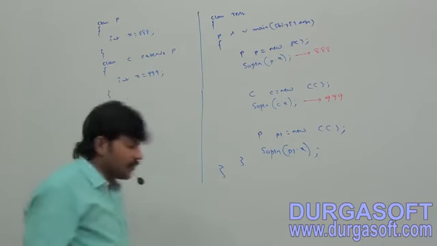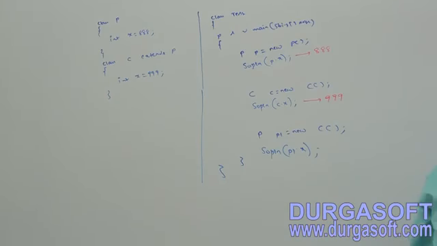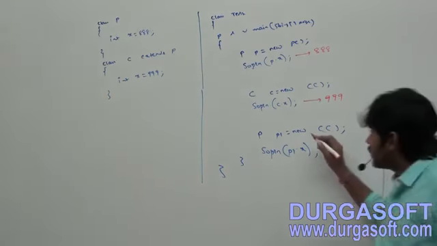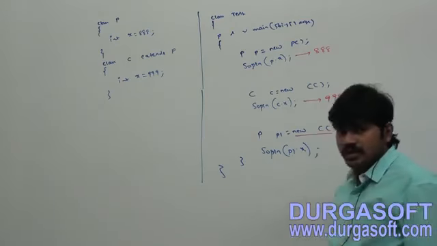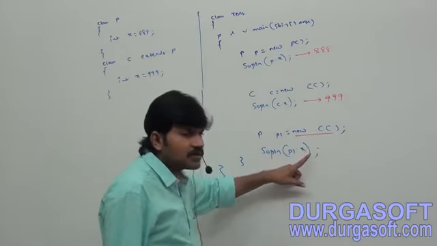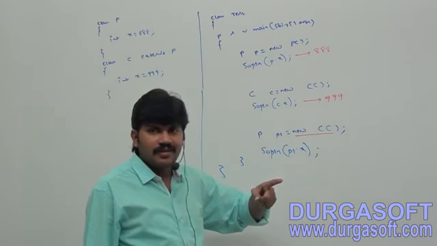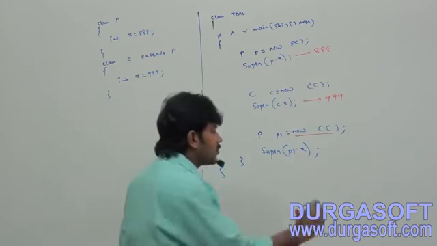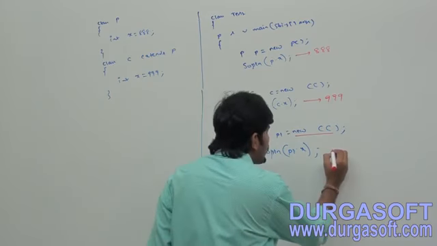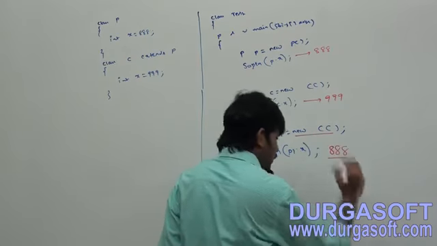Can you tell what output we will get? 888 or 999? Because the runtime object is what object? Child object. The runtime object is the child object. That's why the answer is 999 or 888? The answer is 888. Okay.